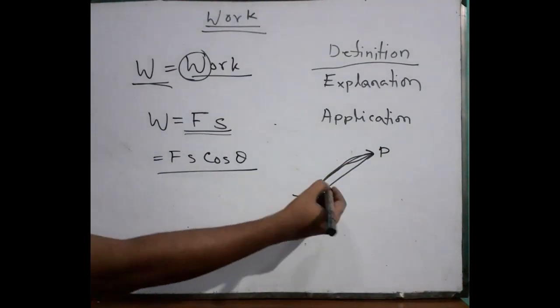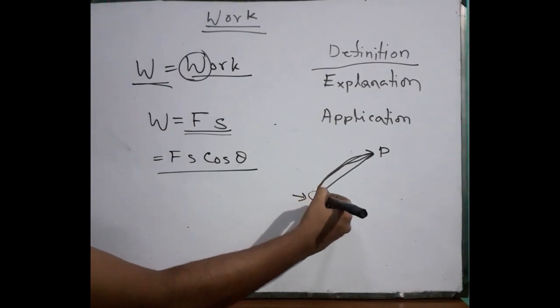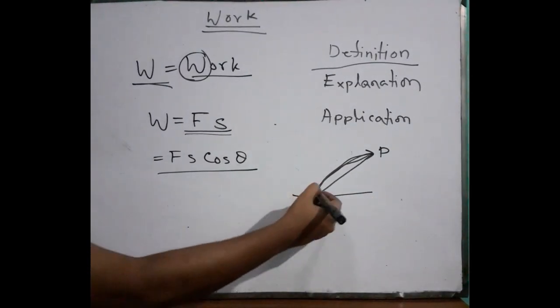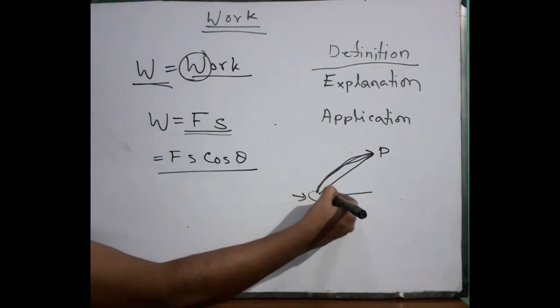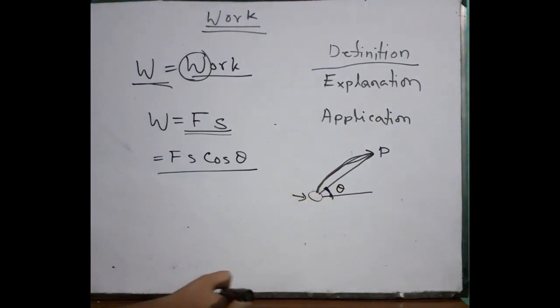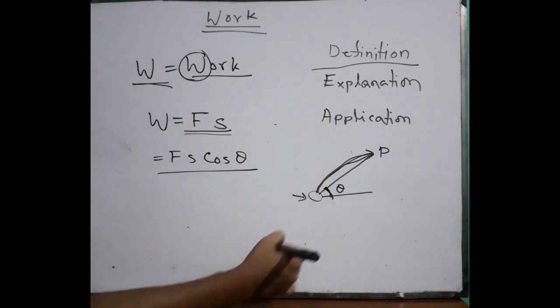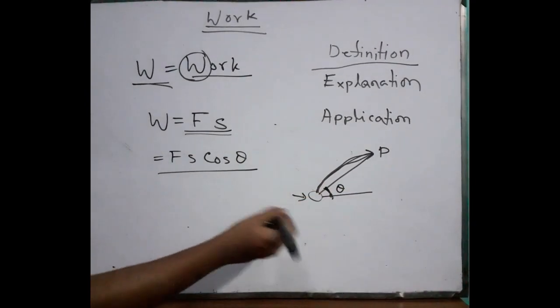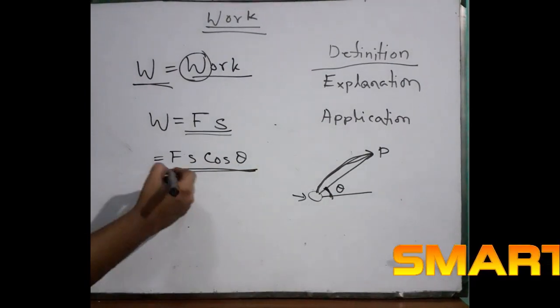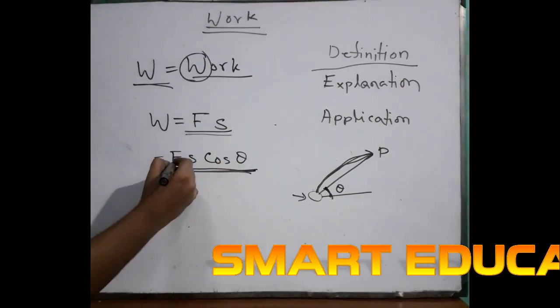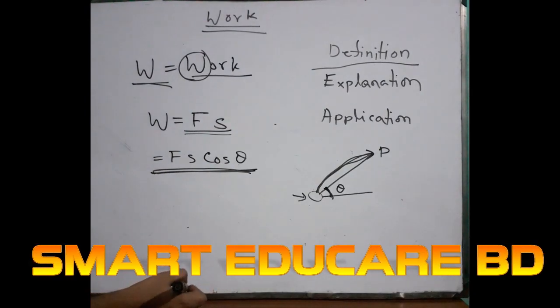For this, we need the applying force and the direction, and between them an angle is working. This angle we call theta. In physics we call it theta, and this theta is working here for measuring the work. So just look at this: F S cos theta. Why is it cos theta?